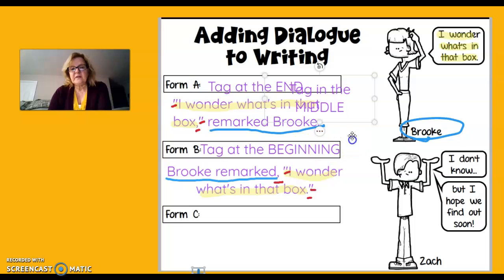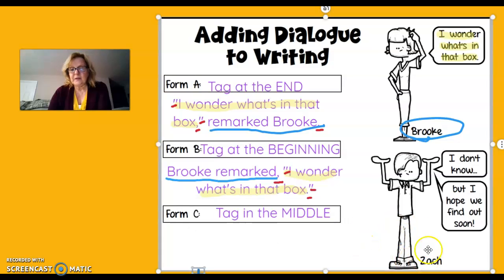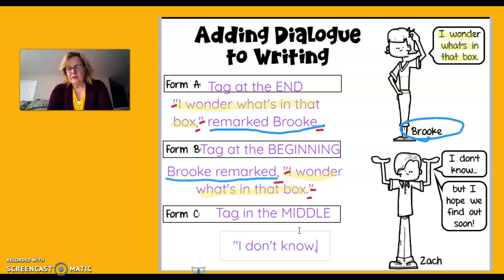So let's move this down here and look, we have a new person speaking. If we look here, we have Zach speaking. And Zach said, "I don't know, but I hope we find out soon." So let's see how we would write that. I'm going to start with a quotation mark. I don't know. Now we're going to put it in the middle, so we need a comma and a quotation mark.